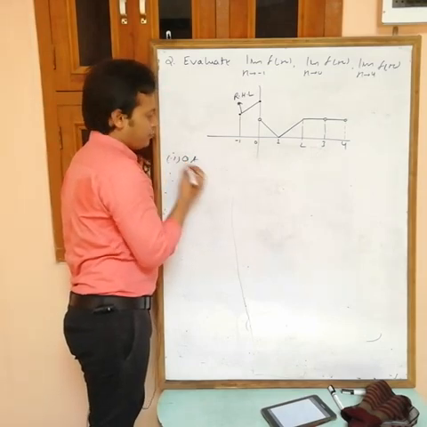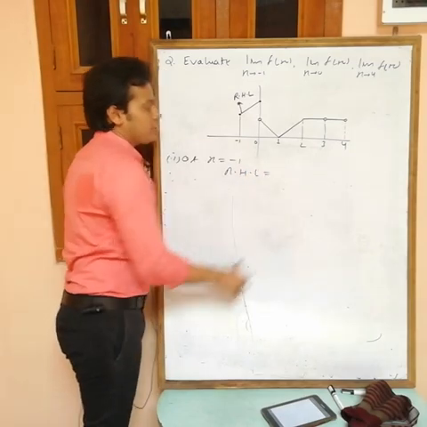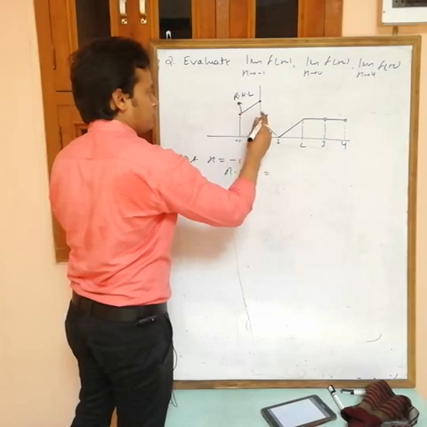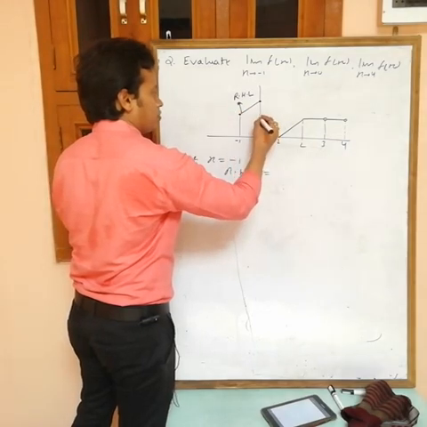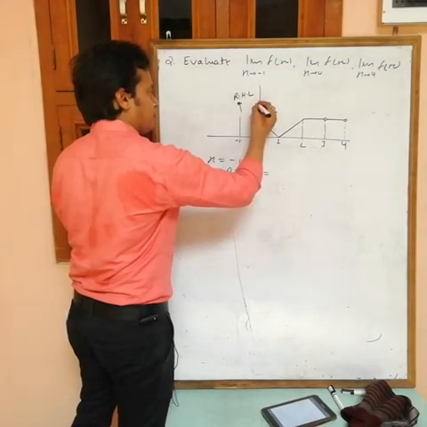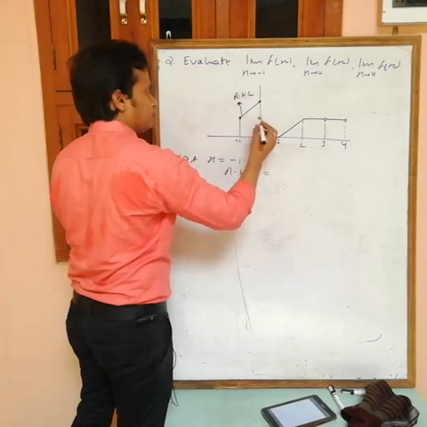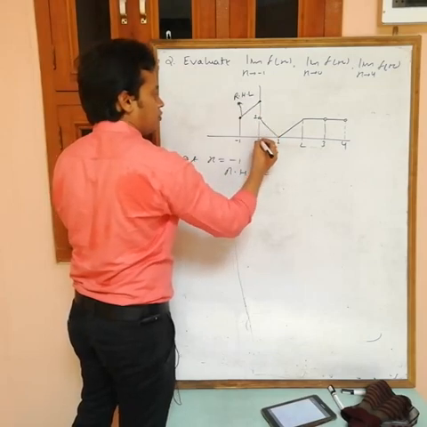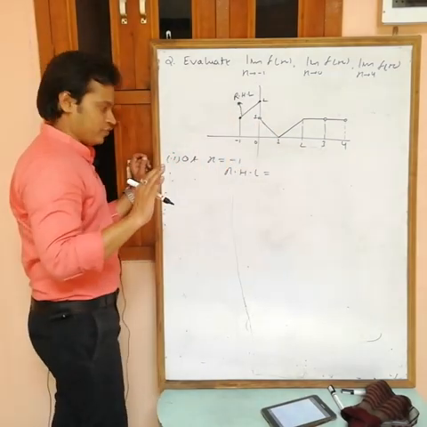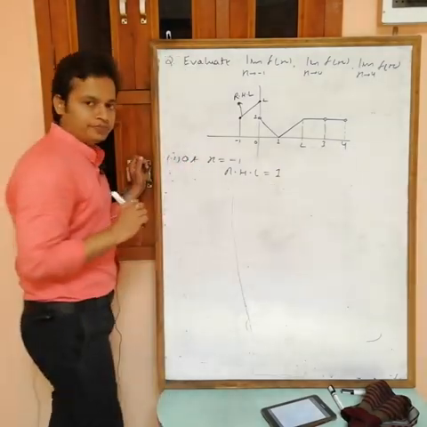At the first point, at x equals minus 1, the RHL is, I am taking suppose this value is, here we have 1 and this is 2. So this value is approximately 1. Nearly 1, so I can write RHL is equal to 1.